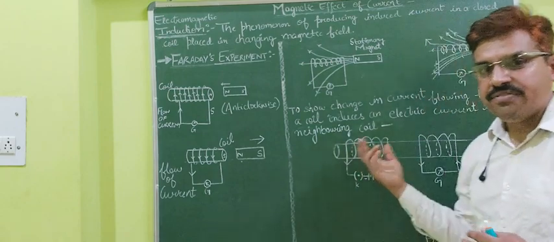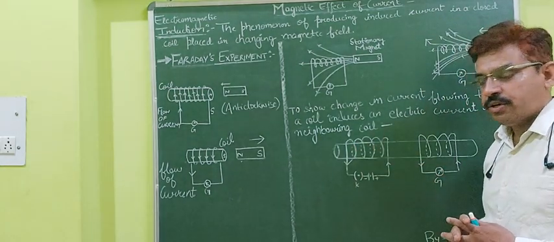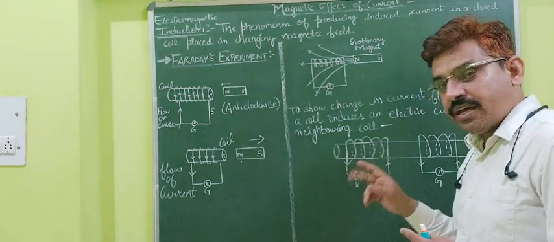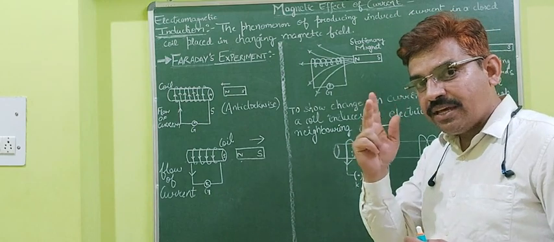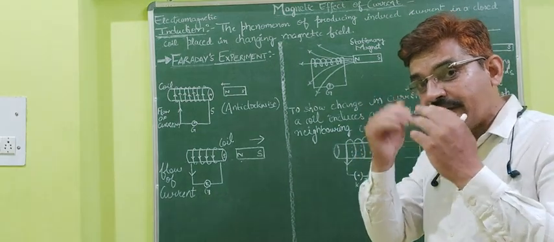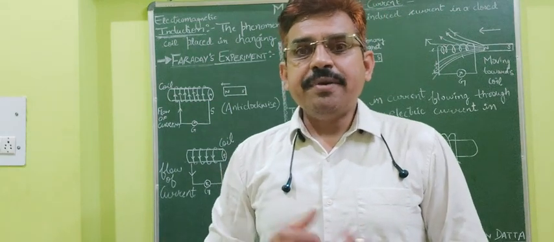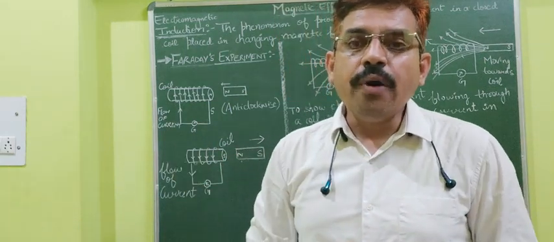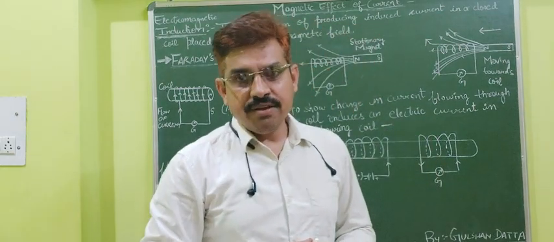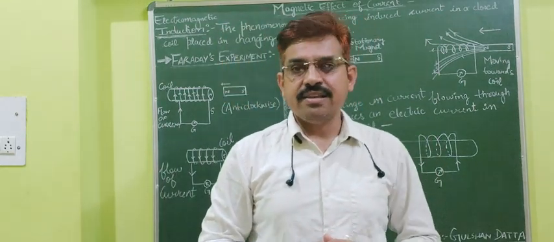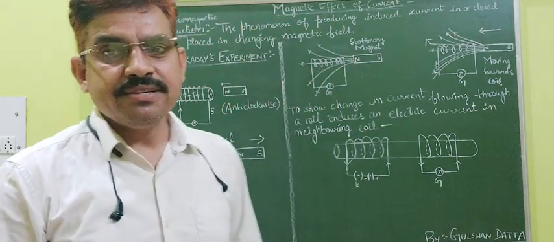Either they increase or decrease. If they are changing, it means that induced current will be there. So these are the different ways by which we can produce induced current. But one more thing: when I close the key and open the key, in between the current remains constant. In that case, magnetic field lines will remain constant, and no induced current will be there. So this is the way we can understand electromagnetic induction. I hope that it is clear to all of you.